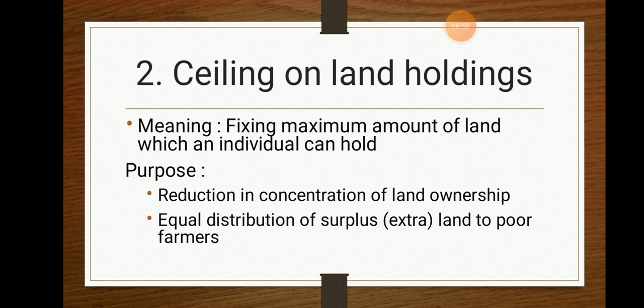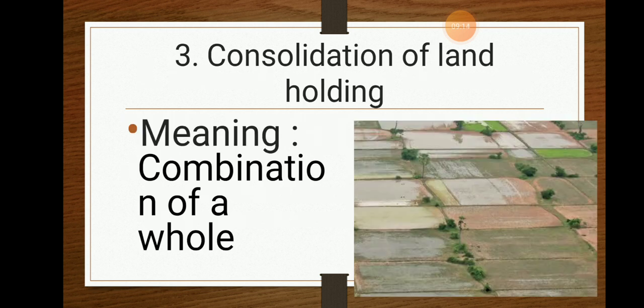So that is the basic thing under the ceiling on land holdings, where there will be equal distribution of income, equal distribution of productivity, and equal distribution of income over all the sectors of the economy.